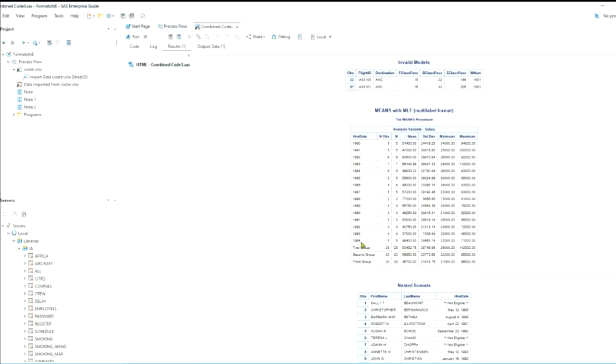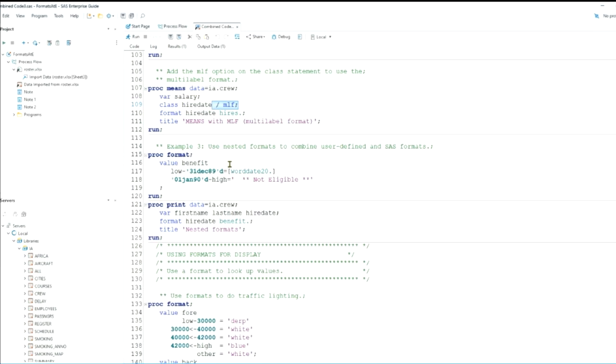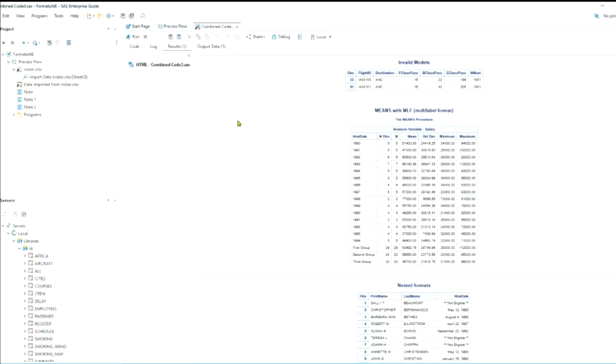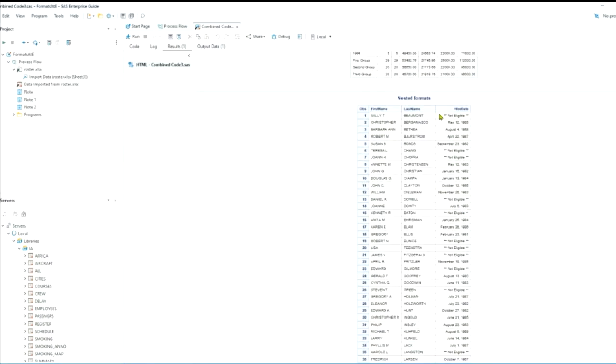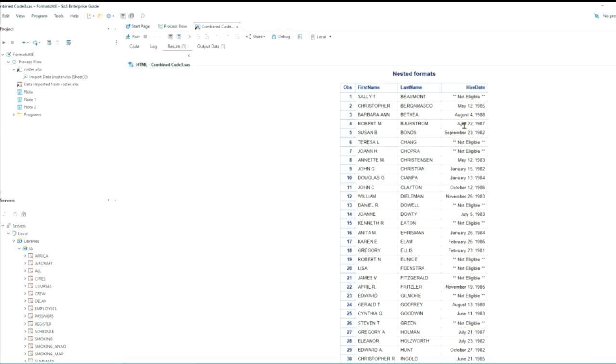So it gives us the year, and then it gives us the 3 groupings and the statistics for each of them. Here I've got a nested format where up to 89 I want word date. And then for anybody hired after 89, I just want to write out that they're not eligible for whatever benefit it is. And so here we see not eligible, then a date, another not eligible, and so on.